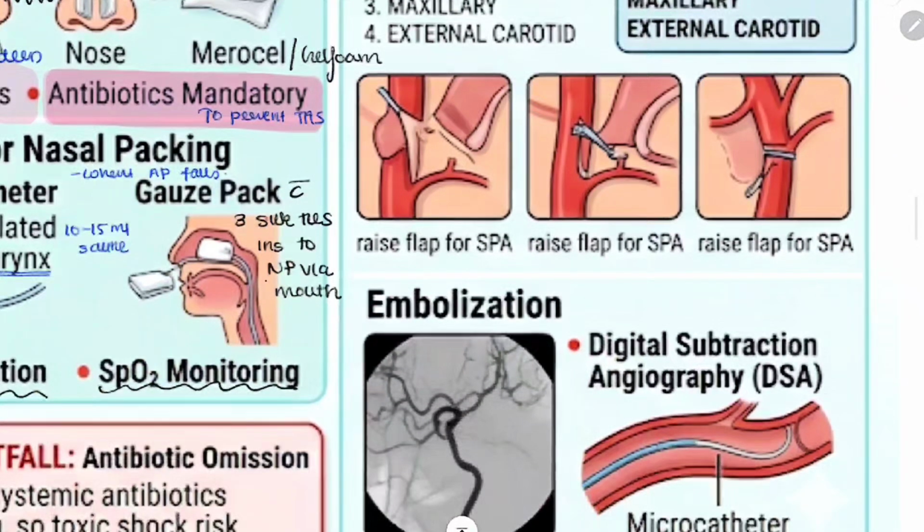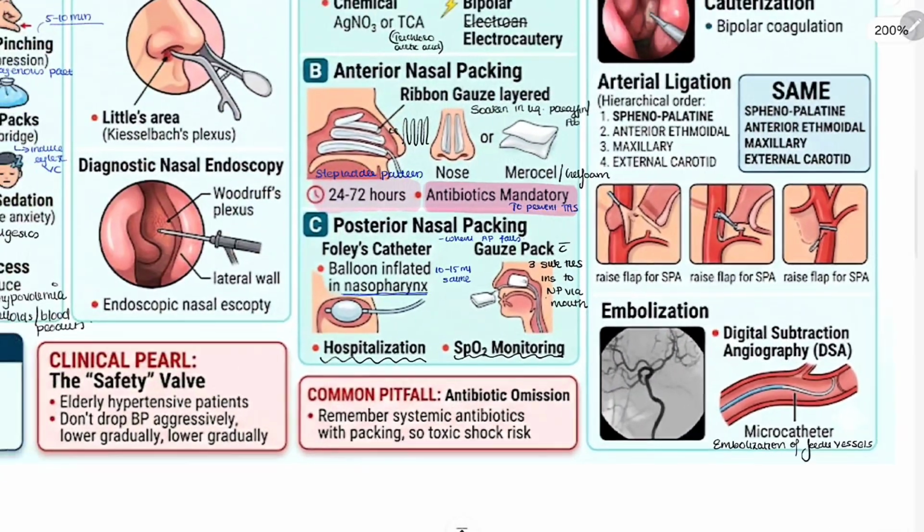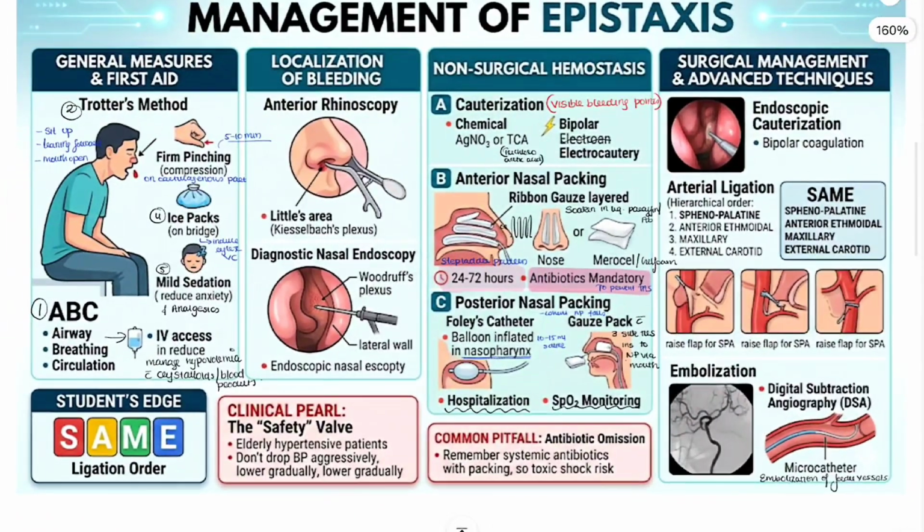If it is not relieved by this, we will do the embolization. So do a DSA, that is digital subtraction angiography, or CT angiography, and then we will embolize the feeder vessel. So this is the last resort, embolization. So this was all about the management.